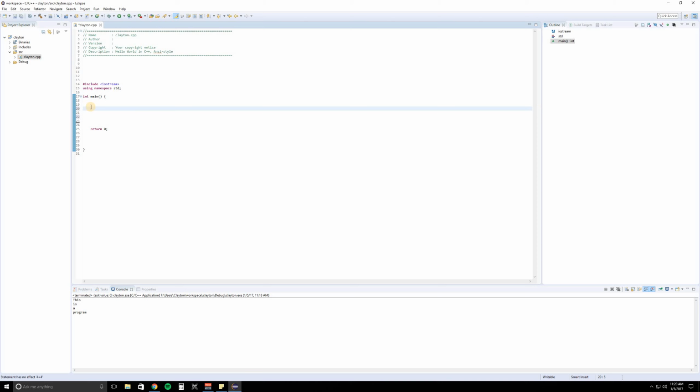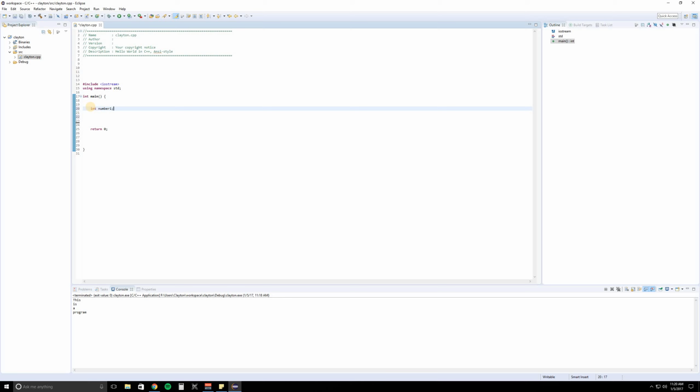So what we're going to do is we're going to create a variable, and think of this variable as a box. In this box, it stores stuff, and it can only store one thing at a time. So if we're going to perform math, we're going to use integers, right? We're going to use numbers. So you're going to type int, and we're going to name this variable number1, and then we can close it off.